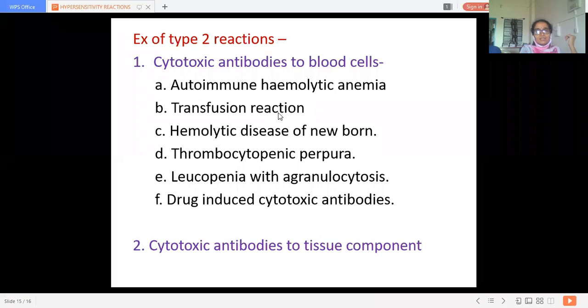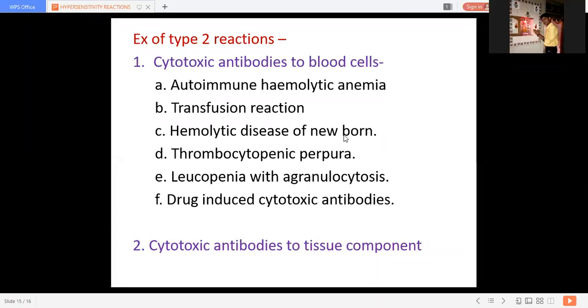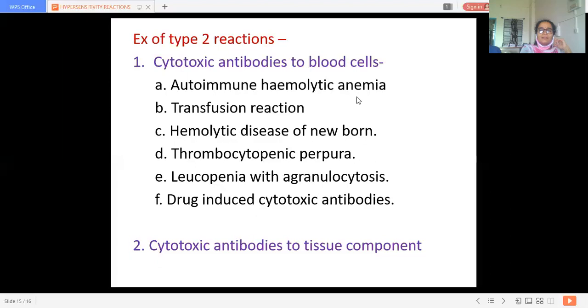Then hemolytic disease of the newborn, as we call it. What is the name of this particular disease? Hemolytic disease. So what happens in this? The mother's antibodies, iso antibodies, destroy the fetal red cells. Fetal red cells get destroyed due to the mother's iso antibodies. So that is hemolytic disease of the newborn.